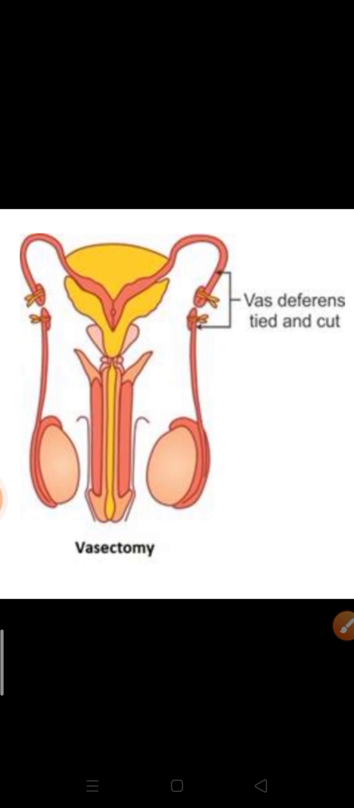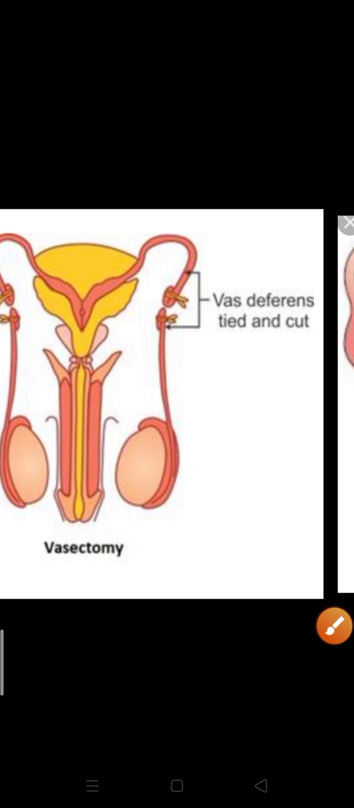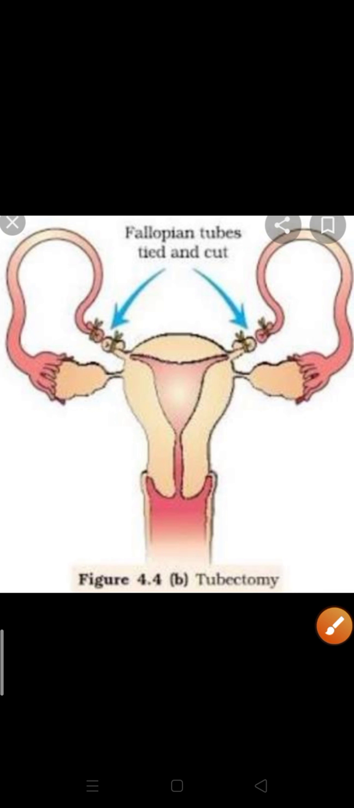It means that by operation both the cut ends are ligated. You can see that both the ends are ligated, they are tied up. Okay, this prevents the sperm from coming out. The surgical procedure carried out in males is known as vasectomy. Like in females also, you can see fallopian tubes tied and cut. Okay, so tubes are cut, that's why it's known as tubectomy.